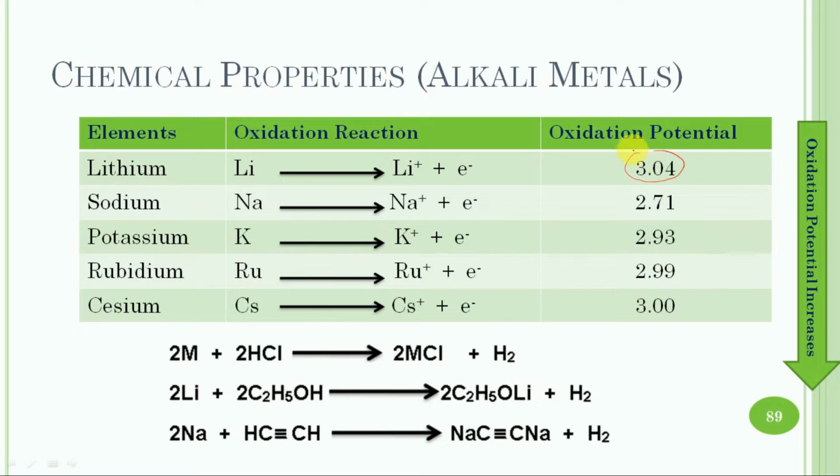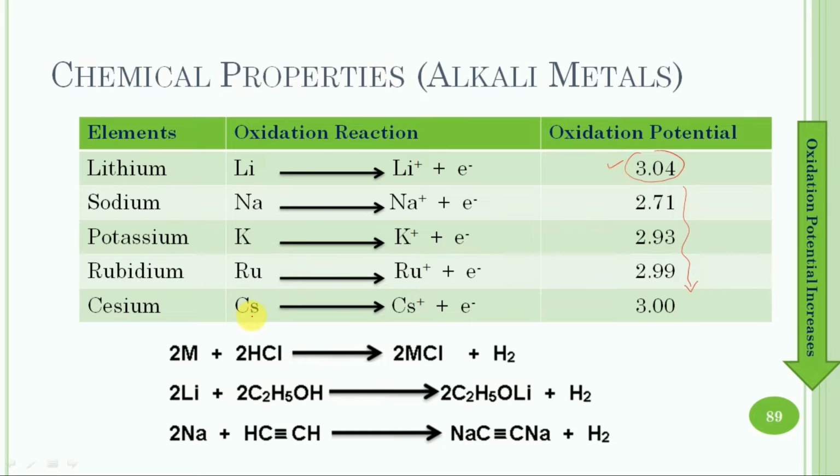Lithium has the maximum oxidation potential, and as we move from top to bottom, the value of oxidation potential decreases. So due to the maximum value of oxidation potential in the case of lithium, lithium is the strongest reducing agent among all the group 1 elements.